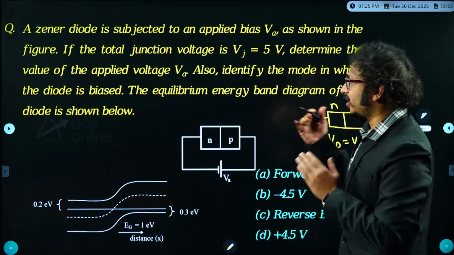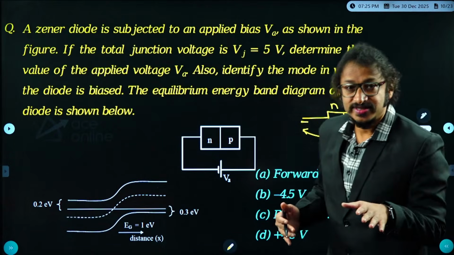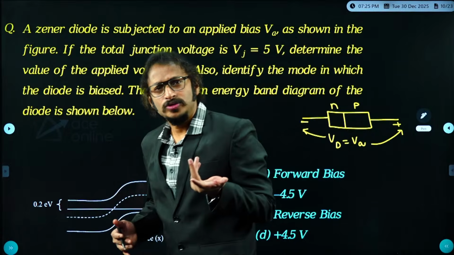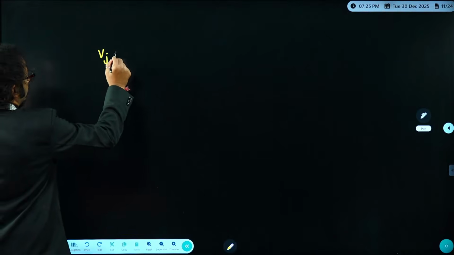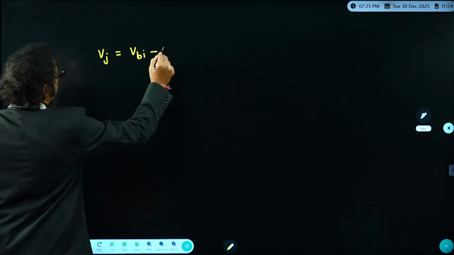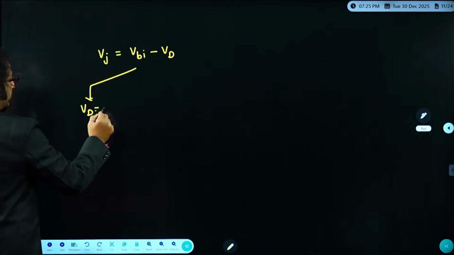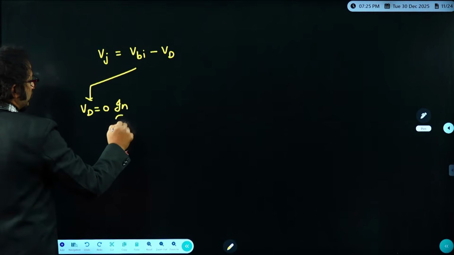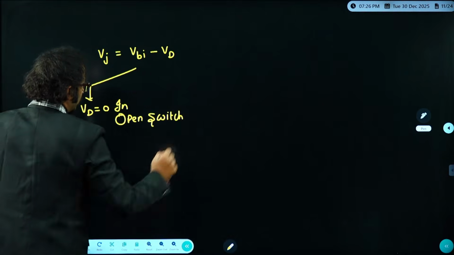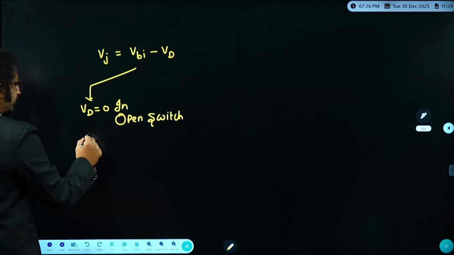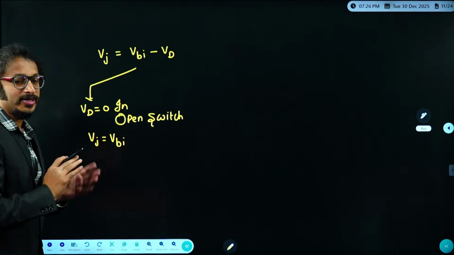Okay, now let us enter into the next. If the total junction voltage is 5 volt, this is amazing here. Junction voltage is 5 volt. I hope you remembered this. What is the junction voltage formula? Vj is nothing but Vbi minus Vd. This is universal, am I right? Where diode voltage is 0 in open switch, or we say equilibrium. True or not, dear students? Therefore, junction voltage will become built-in voltage under open switch or equilibrium.